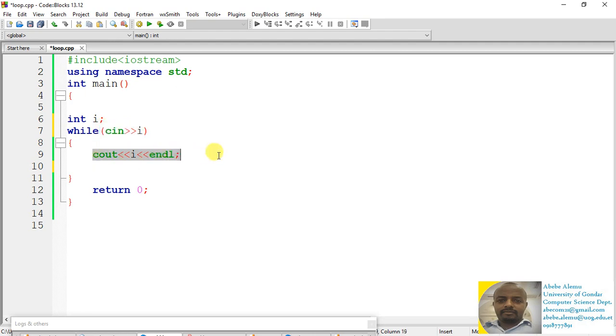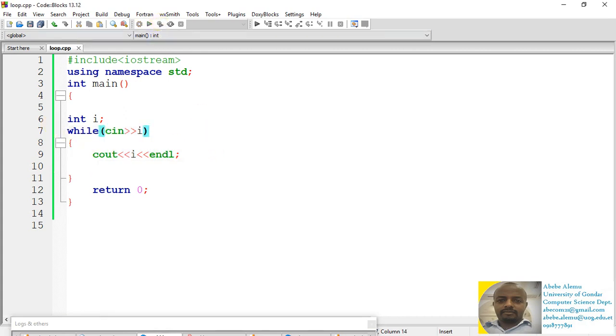When will this program stop? If the user inputs a value which is different from a number. So how many times should this loop be executed? We don't know, it depends on the user input. If the user inputs an integer number, the program will continue. If the user inputs, for example, a character, the program will stop. So this is the other scenario where we usually use the while loop, because we don't know how many times the loop should be executed, depending on the user input.